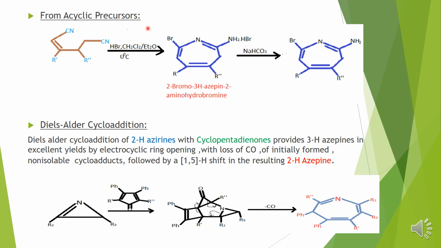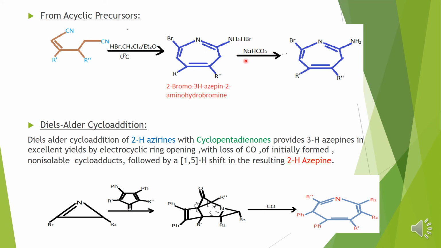From an acyclic precursor, how you will synthesize azepines. You are taking the hexanitrile compounds, and this is in a syn fashion. You know, right? Syn fashion. And then on treatment with HBr in dichloromethane and diethyl ether at 0 degrees Celsius, first 2-bromo-3H-azepine 2-amino hydrobromide gets synthesized, and again on basification, on addition of NaHCO3, that is your base.